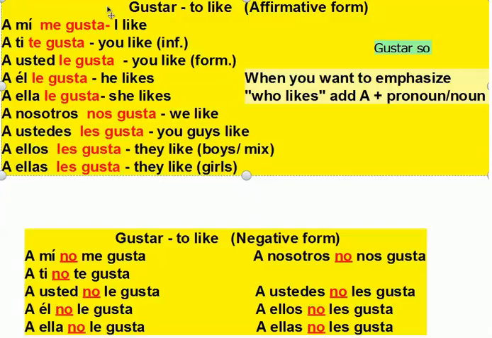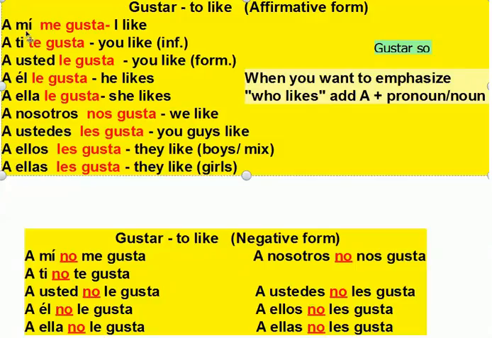If you look at the affirmative form of the verb gustar, you will notice that I don't use yo or I don't use tu. And the reason is because it's a different verb. We can't use yo or tu with this verb. Instead of yo, I'm going to say a mí. A mí me gusta. You see the me here? That's why I use me, because I'm saying that something is pleasing to me. Not really I like, but we are going to translate it as I like. So when I say I like, I say a mí me gusta.